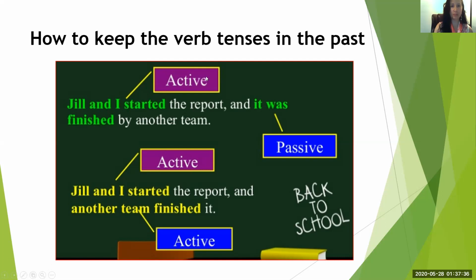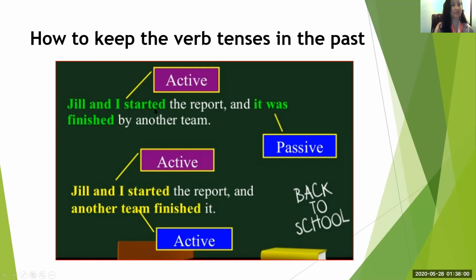Here's some more examples of active and passive. Jill and I, here's the subject, Jill and I started, here's the verb. Does anyone know if this is the past tense, the present tense, or the future tense? The clue is this ends with ed.